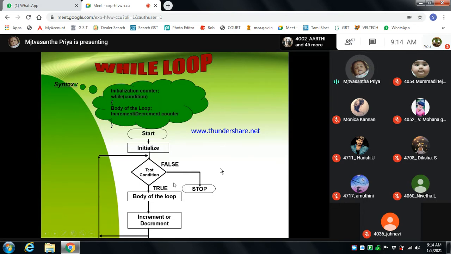Okay, as I told you, it will execute a block of instruction repeatedly as long as the condition is true. If it is true, it goes to the test condition again, executes the body of the loop and then modifies the statement, and it keeps going until the condition becomes false. Only at that time can it end. So the process continues as long as the condition is satisfied. After the condition fails, it will stop the process.